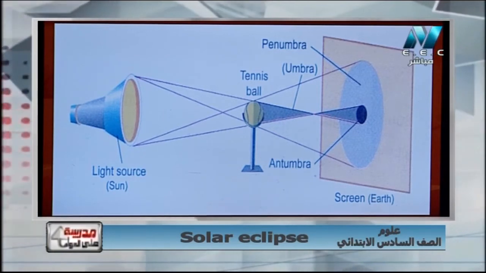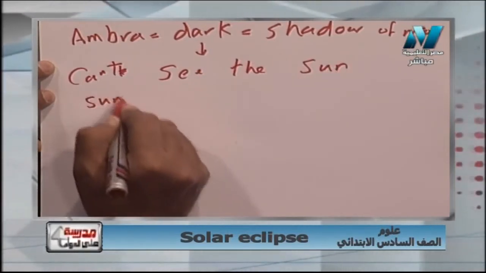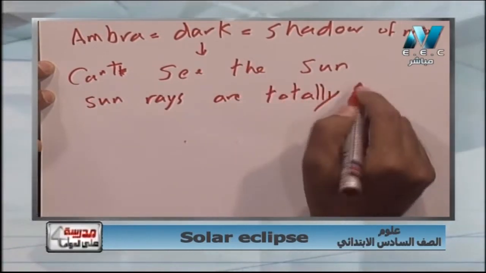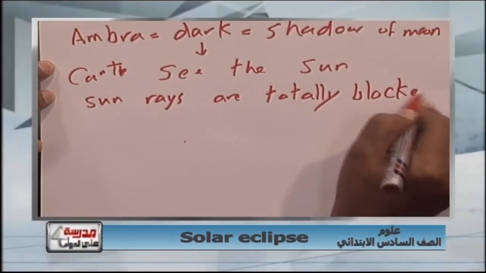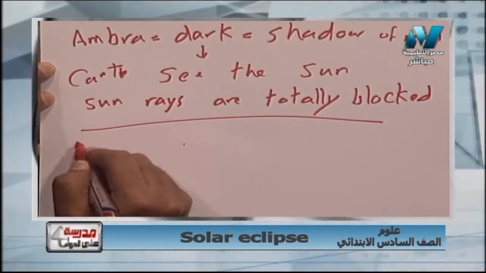So it is called what? Annular solar eclipse. So again, my dear students, we have what? We have umbra. Umbra equals dark shadow area, the shadow area of the moon. Umbra of moon. It means that the people can't see the sun, the sun rays are totally blocked. We can see nothing of the sun. Total solar eclipse.